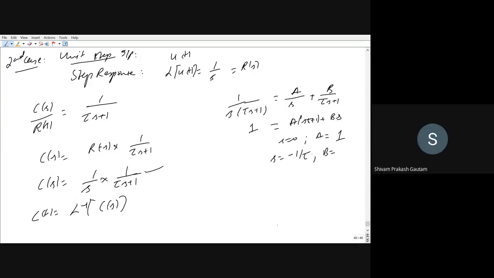Just check. If you put s is equal to minus 1 by tau, A will be 0, so B will be equal to minus tau. Is it okay? Minus tau. Okay.